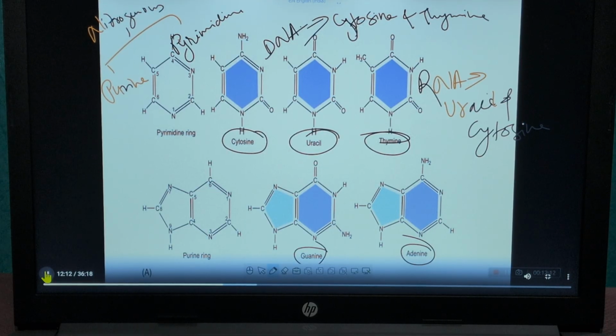So uracil is not present in DNA and thymine is not present in the RNA molecule. Instead of thymine, uracil is present in RNA. Instead of uracil, thymine is present in DNA. Whereas both guanine and adenine are present in both the DNA and RNA molecule. Okay. Remember this structure. This structure is very important.